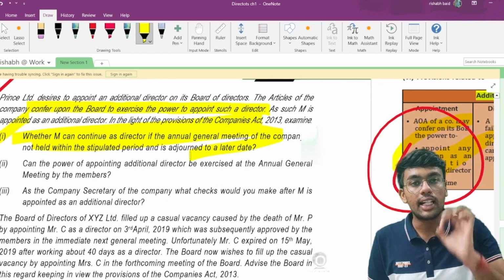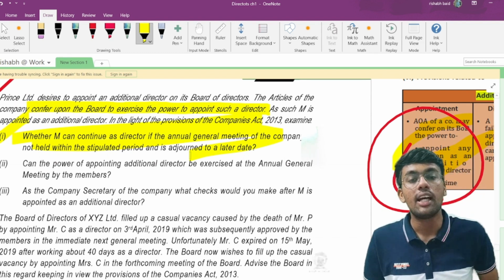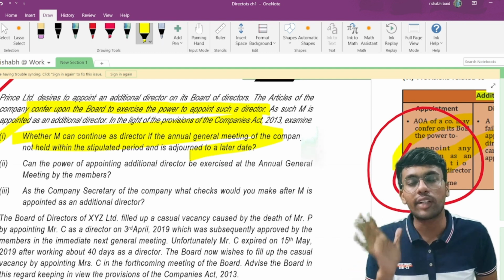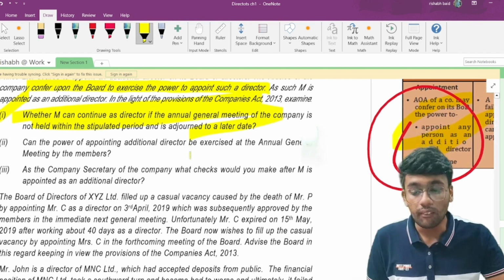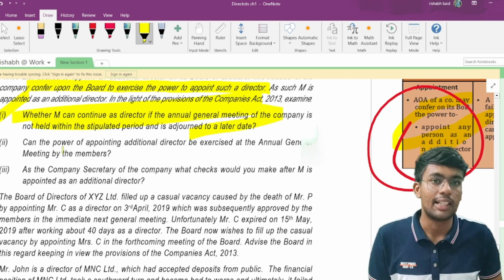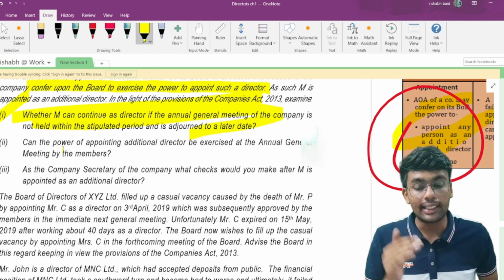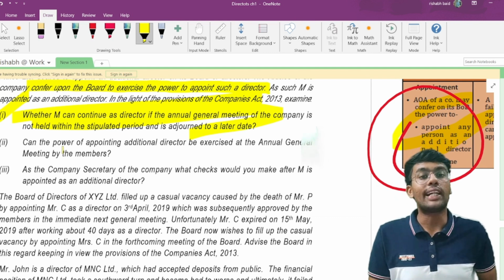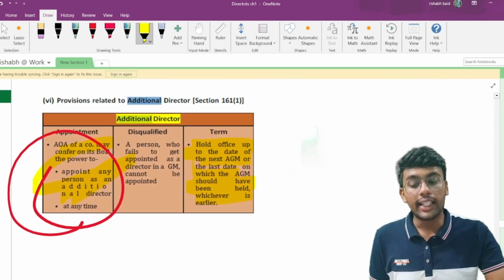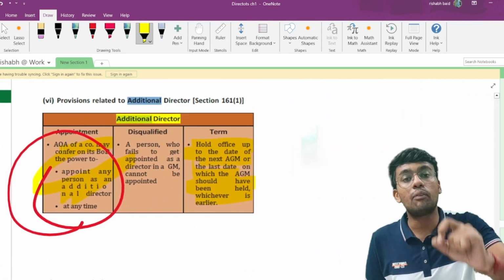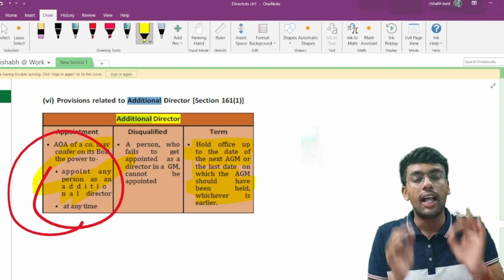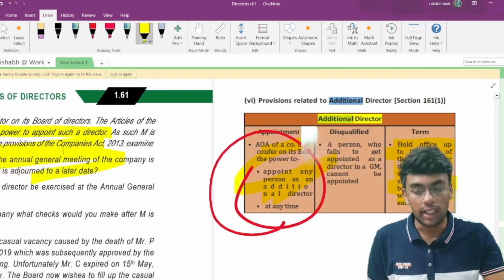A person shall continue to hold office only up to the date by which the annual general meeting is to be conducted. If it is not conducted, then he has to vacate the office. He cannot continue further. Can the members at the annual general meeting exercise the power to appoint additional directors? The answer to this question is no. Section 161 clearly says that the articles of association can confer on only the board of directors the power to appoint any person as alternate director, and therefore the members will not have any right to appoint an alternate director.